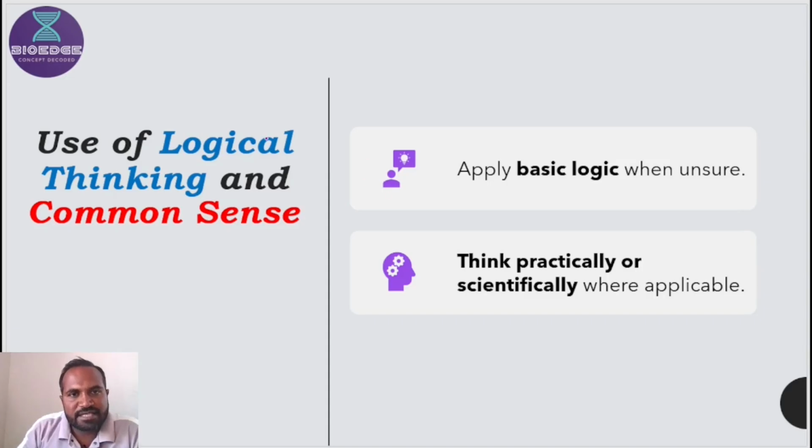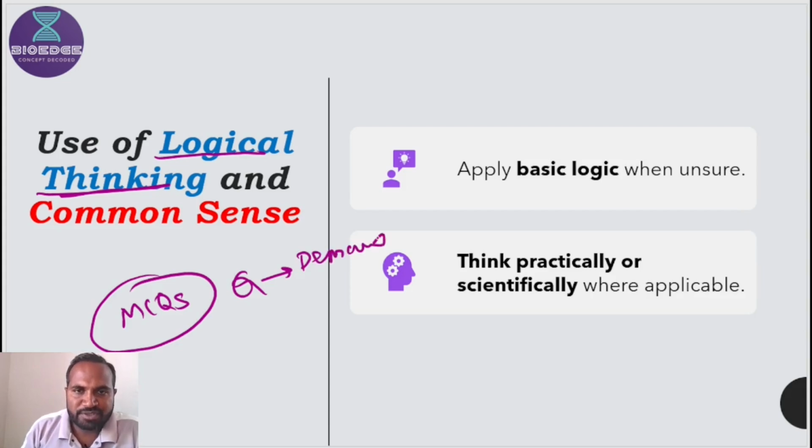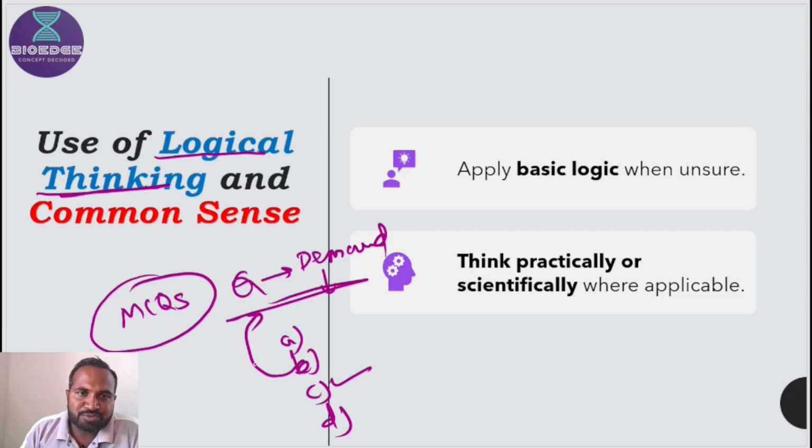Let's discuss the next technique: find out the demand of the question, and according to the demand of the question, we try to select the correct option. So either this option is correct or this option is correct. You should logically connect each of these options with the demand of the question.